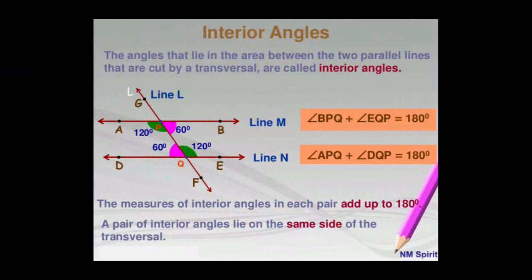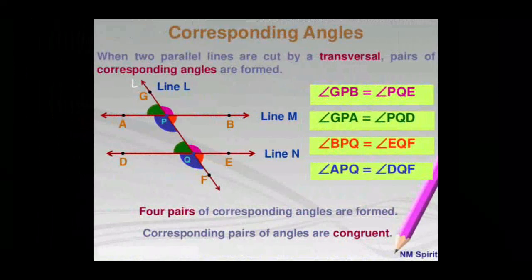In the same way, angle APQ plus PQD. APQ is 120 degrees, PQD is 60 degrees. So 120 plus 60 equal to 180 degrees. This co-interior angles sum is 180 degrees. Here also, yes, not only the co-interior angles, the corresponding angles are also marked by the same color. Is it? Yes, angle GPA equal to angle PQD.